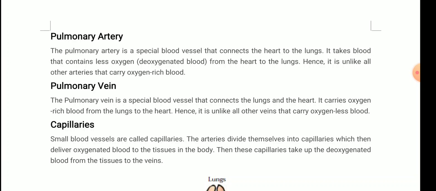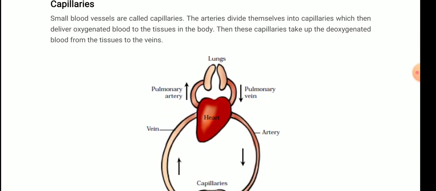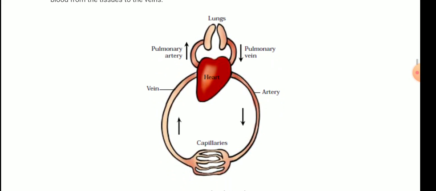Third kind is capillaries. Small blood vessels are called capillaries. The arteries divide themselves into capillaries, which then deliver oxygenated blood into the tissues in the body. Then these capillaries take up deoxygenated blood from the tissues to the veins. Now, capillaries are the fine network, or you can say fine branching, of the blood vessels. See what they do? They help in the exchange of gases.